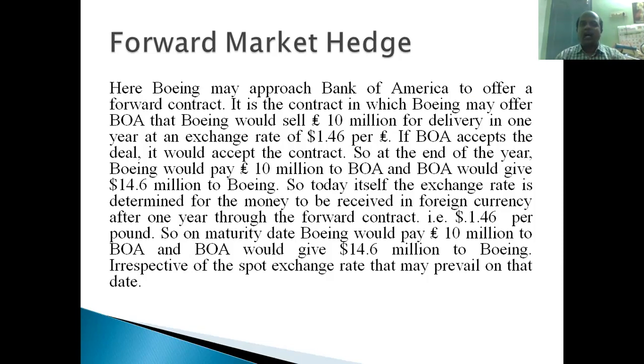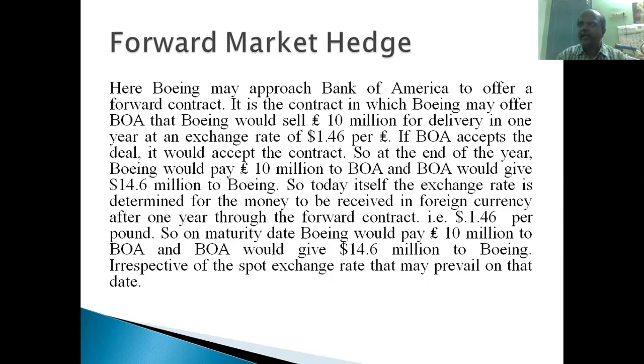After 3 months, I will give you this many shares, and you pay me this much amount, right? After 3 months the transaction will happen, but the price is fixed now itself. So it is done between two parties personally, right? No middleman is involved, no third party is involved. Forward market is two parties individually contacting each other. They decide this rate, right?